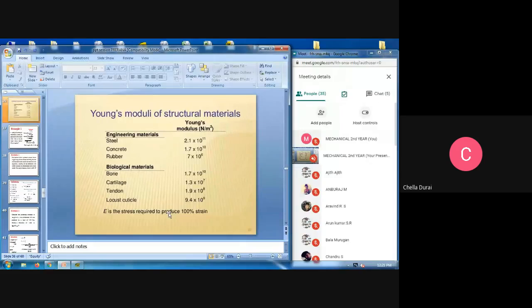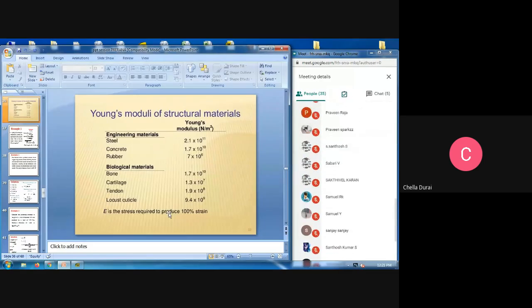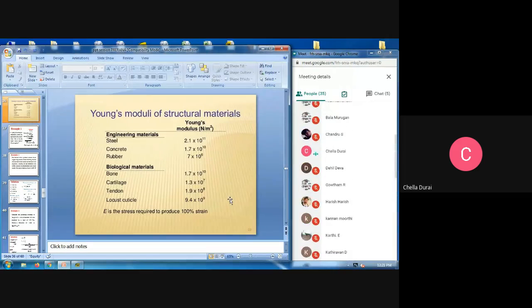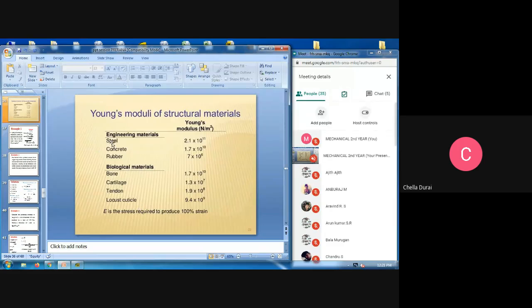Then Young's modulus of structural members. There are framed structures, with Young's modulus values for the particular material. It is a fixed value for that particular material. It is a very important thing. Young's modulus for the various materials is very important in the strength of materials. For example, steel is 2.1 into 10 to the power 11 Newton per meter squared, the Young's modulus value for the steel material.